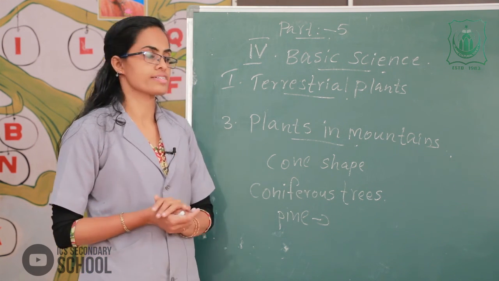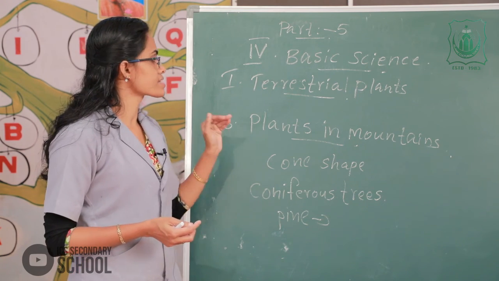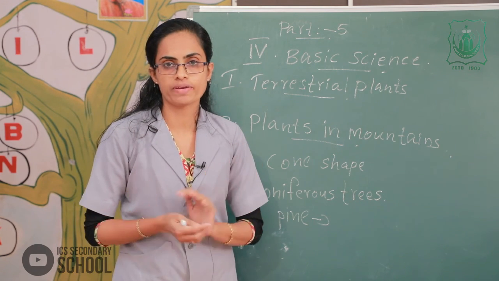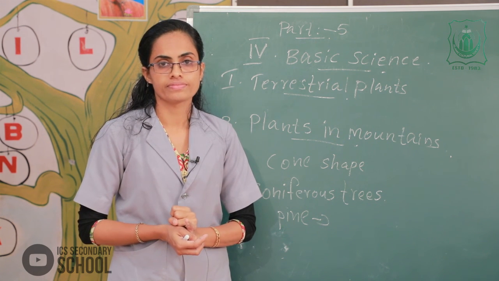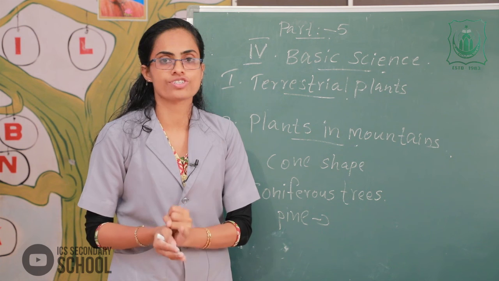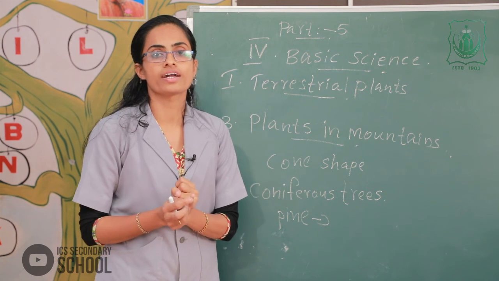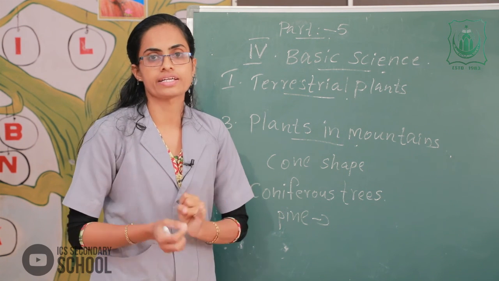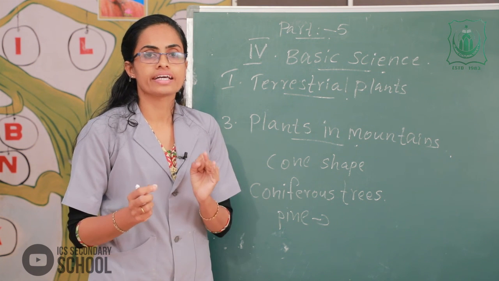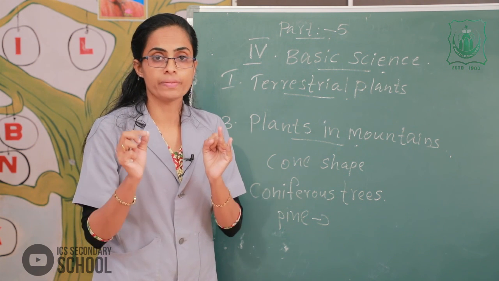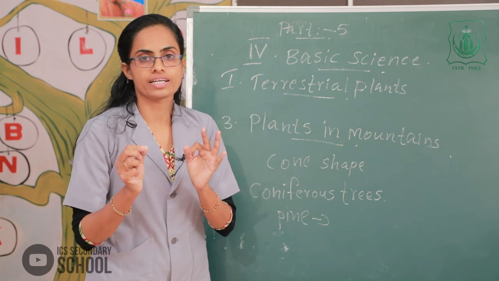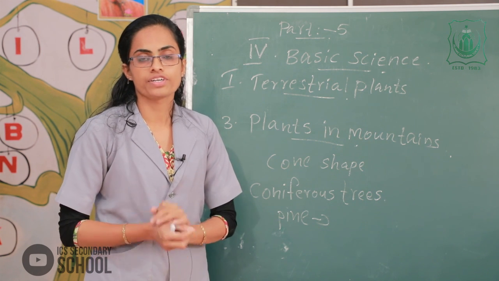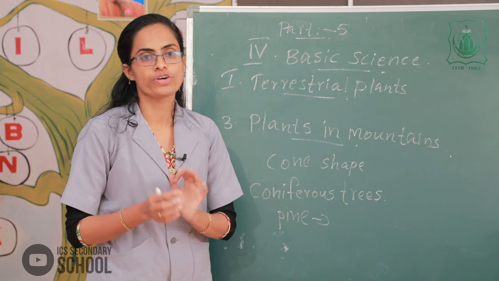Clear? Yes. Now, today we discussed the different types of terrestrial plants. The first one, plants in plains, the second one, plants in marshy areas, and the third one, plants in mountains, with different examples. All of you understand?